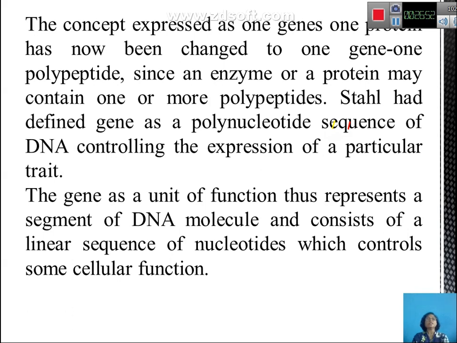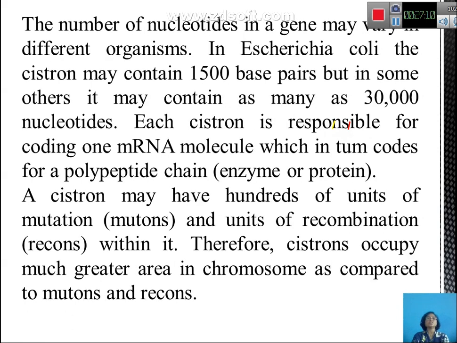So, Stahl had defined a gene as a polynucleotide sequence of DNA controlling expression of a particular trait. A gene as a unit of function represents a segment of a DNA molecule consisting of a linear sequence of nucleotides which controls some cellular function.